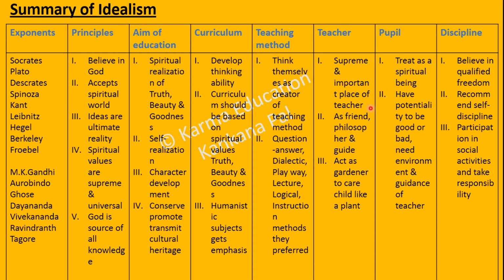The teacher gets a supreme and important place in the whole education system. They act like friend, philosopher and guide of students, and act as a gardener to care for the child like a plant. In terms of pupil, they treat the pupil as a spiritual being, having the potentiality to be good or bad, needing the environment and guidance of the teacher. And in terms of discipline, they believe in qualified freedom, and recommend self-discipline and participation in social activities and taking responsibility.